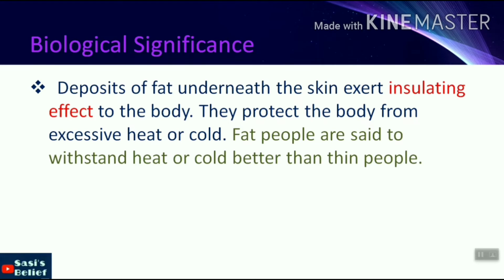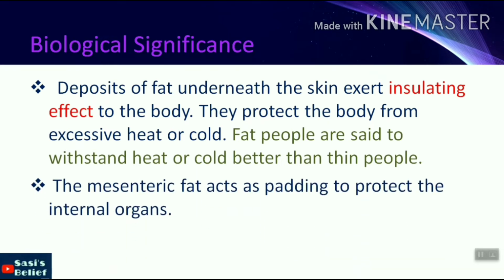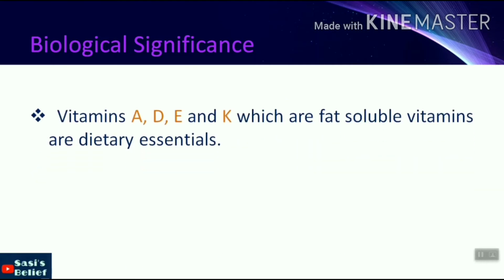Deposits of fat underneath the skin exert an insulating effect on the body. They protect the body from excessive heat or cold, so that fat people are said to withstand heat or cold better than thin people. The mesenteric fat acts as a padding to protect the internal organs. Vitamins like A, D, E and K, which are fat-soluble vitamins, are dietary essentials.